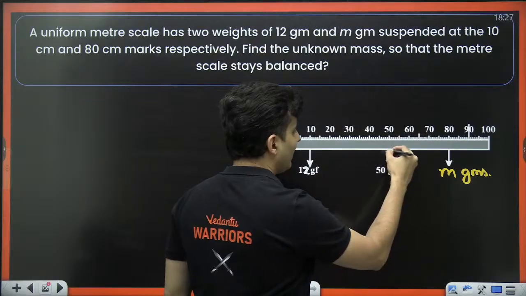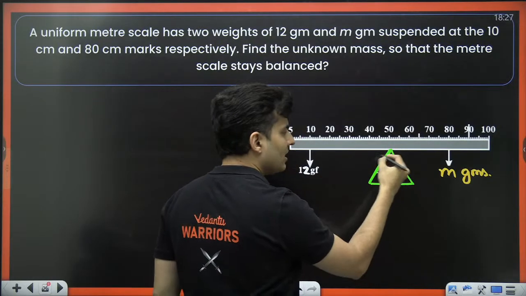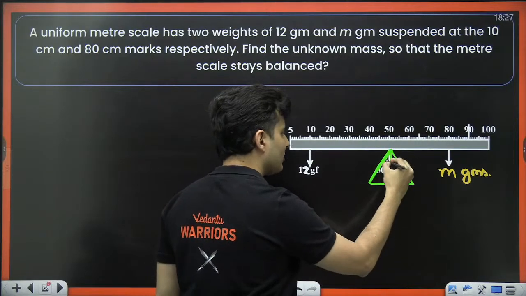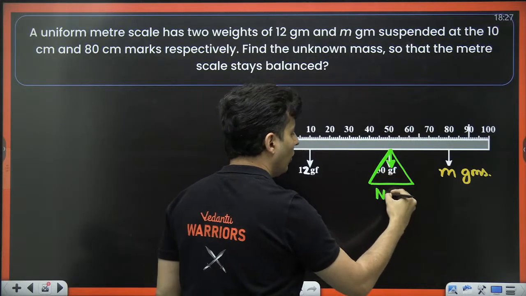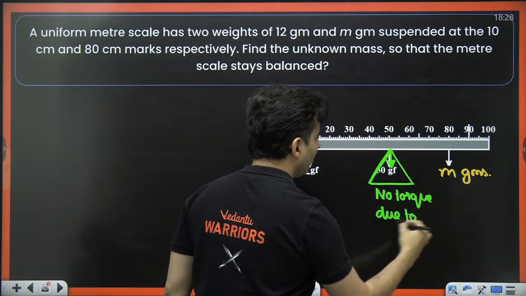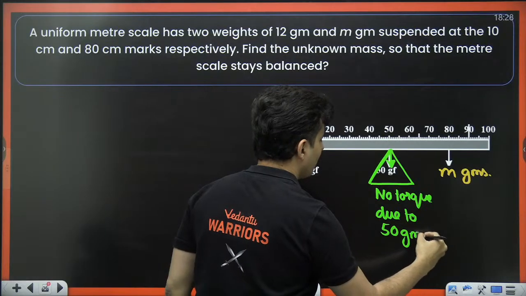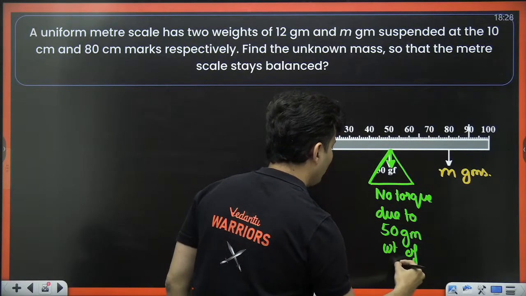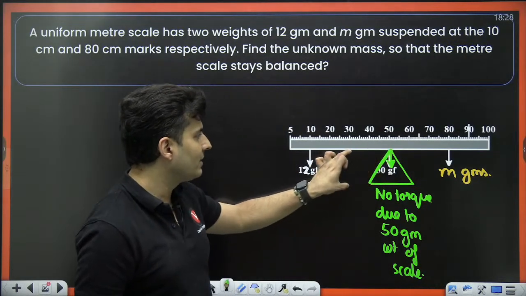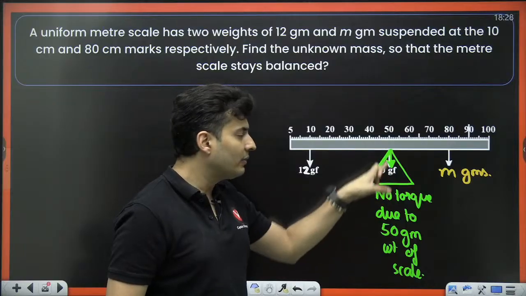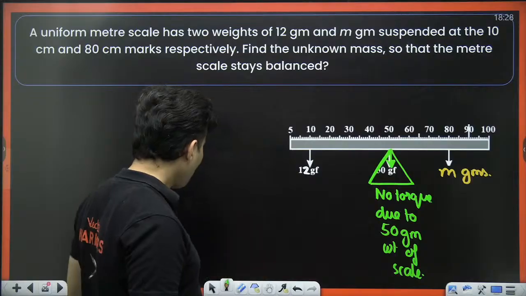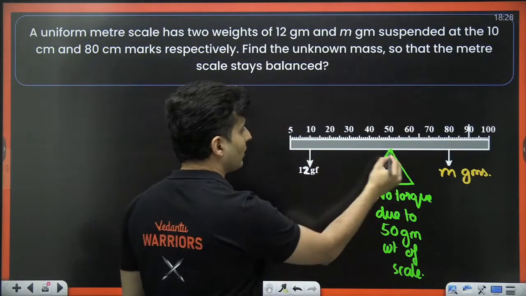Now, if I pivot it here, the weight of the meter scale does not matter because the weight itself passes through the pivot point. So there is no torque due to the 50 gram weight of the scale. The scale also has some weight, remember that. But if the fulcrum was somewhere else, at 40 or 60, then that 50 grams will give a torque that you will have to count. Here that won't matter.